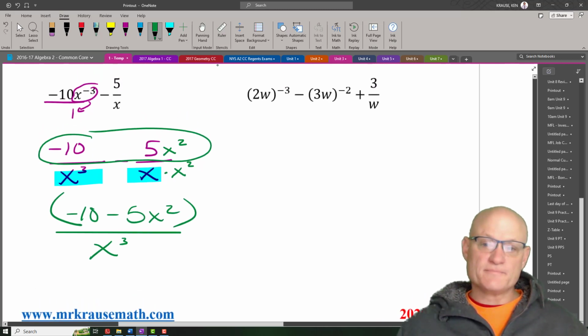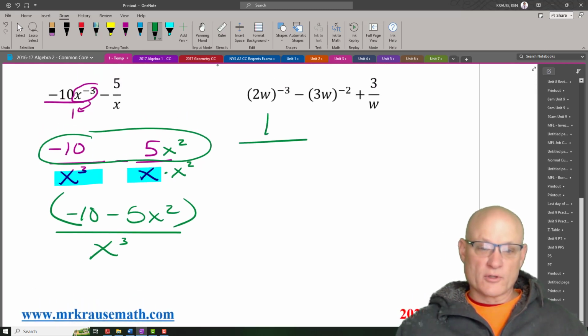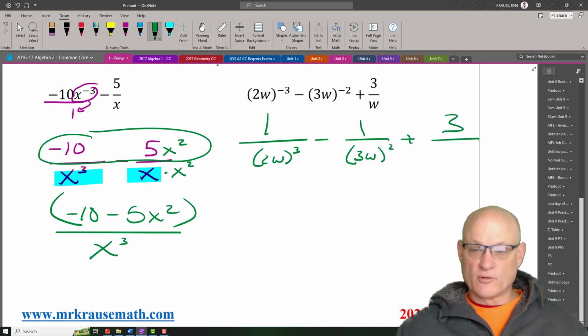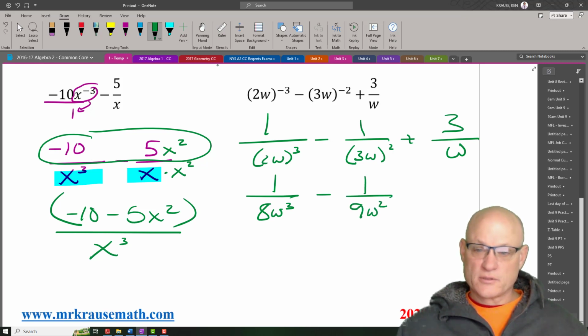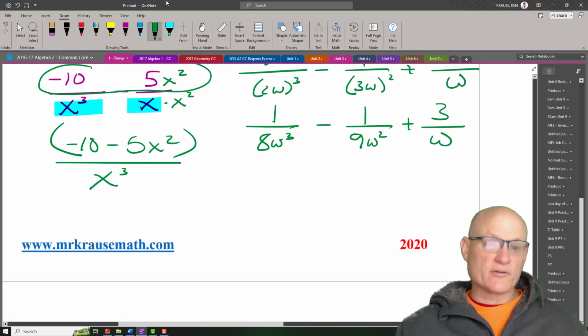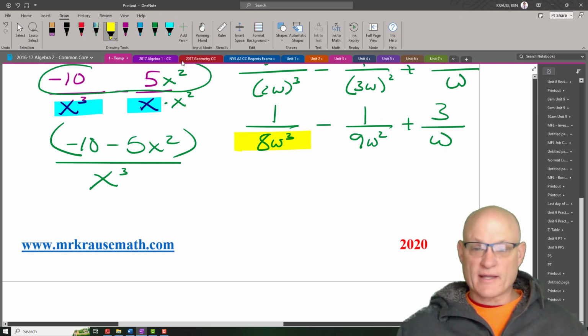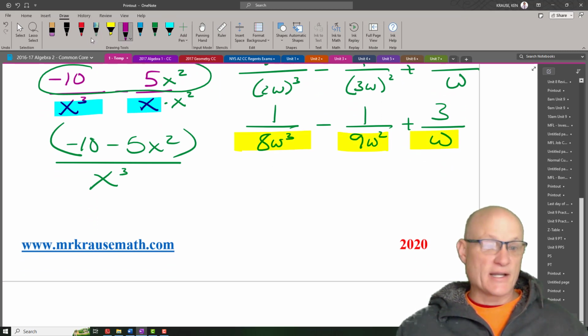This one's crazy. So this is going to be 1 over 2w cubed minus 1 over 3w squared plus 3 over w. So this is really 1 over 8w cubed minus 1 over 9w squared plus 3 over w. Now if I look at these 3 denominators and I want to find the common denominator, believe it or not, if you give yourself a second or pause it, you might be able to figure it out.